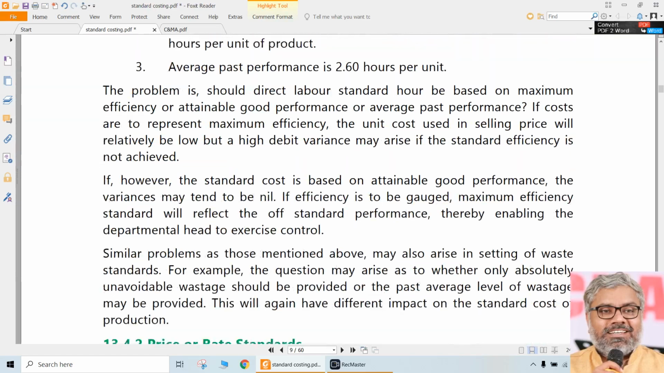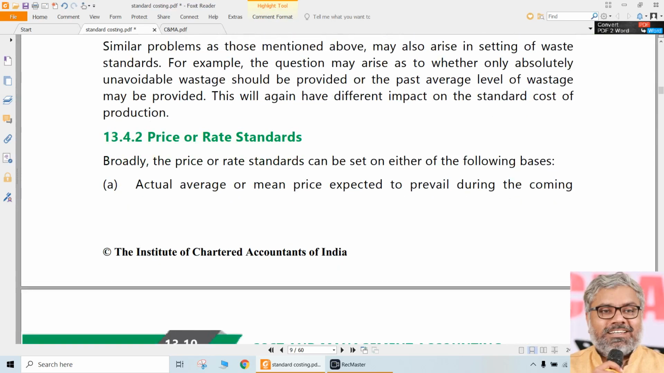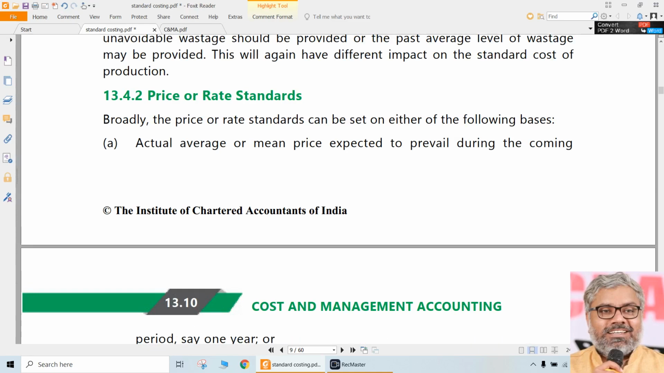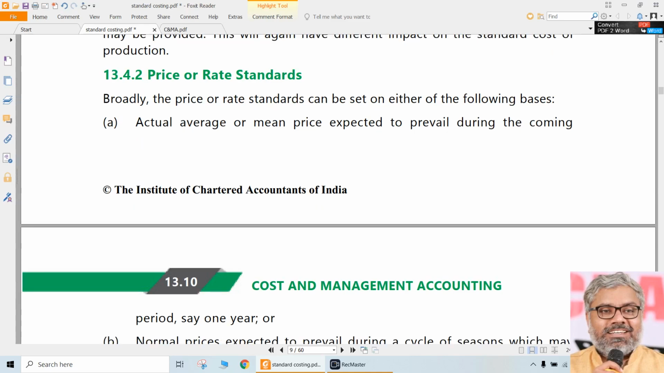Always for everything there will be problems. The biggest problem is that the effort required to set those standards is very heavy. It's not easy to set the standards. It will be a very painstaking, long, and complex process. That is a problem practically. But those problems have to be addressed. That is why management accountants and engineers are there working in the organizations. They will take care of it. You don't have to worry about them.